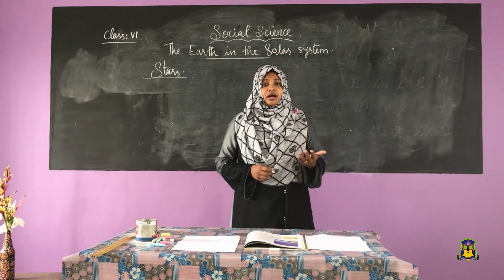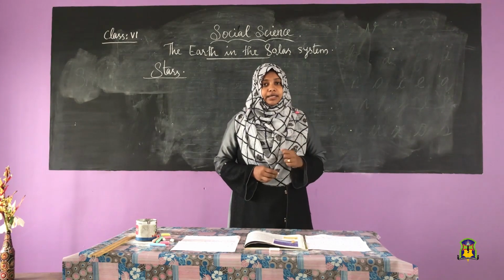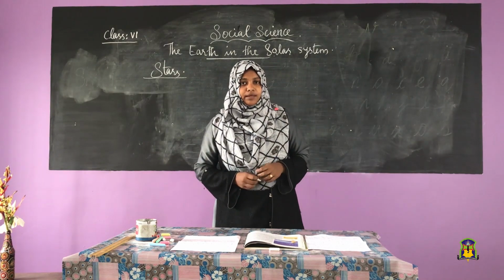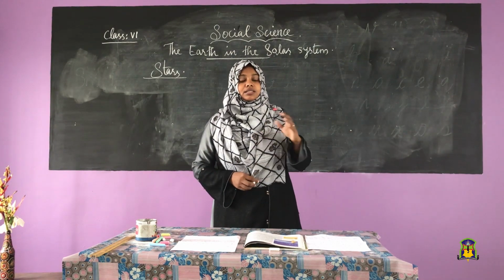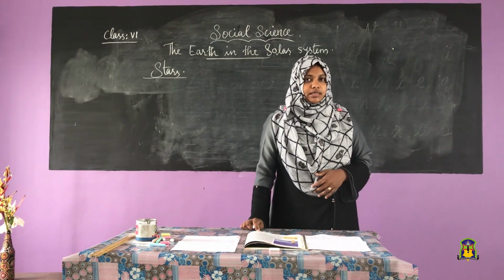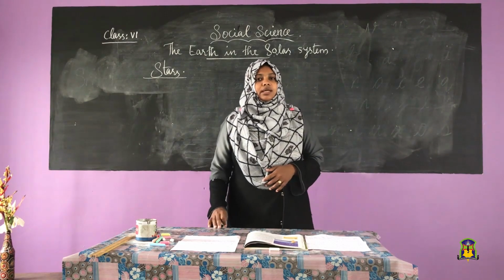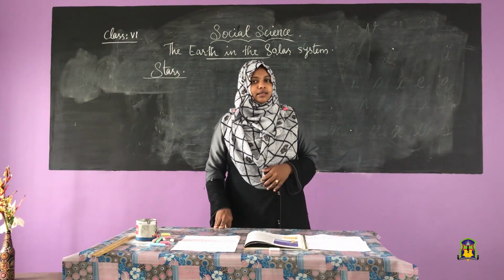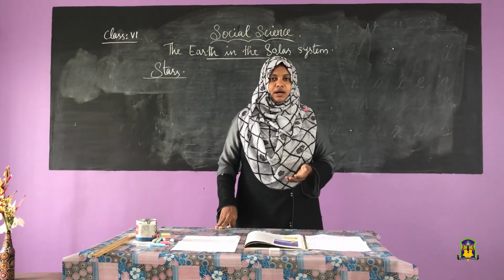Do you know these stars are far bigger than the earth on which we live? So, the stars are very big and they are made up of gases. They have their own heat and light. So, what are the features of stars?